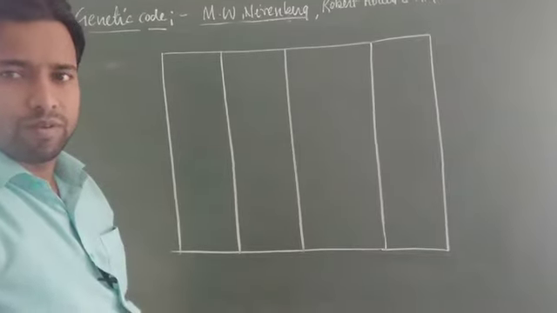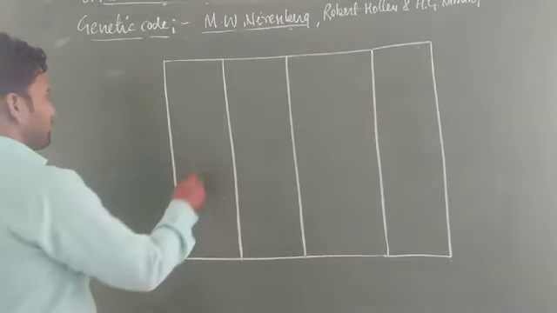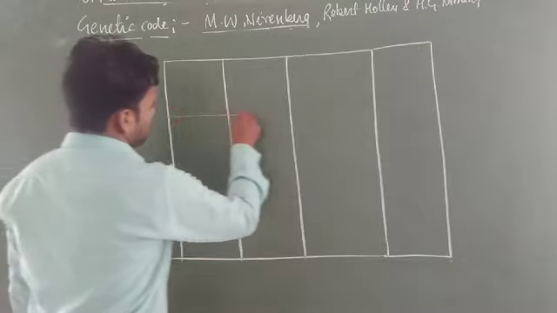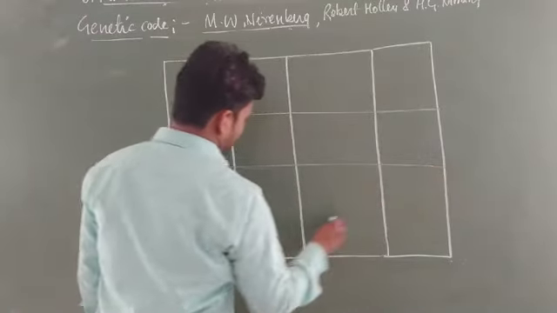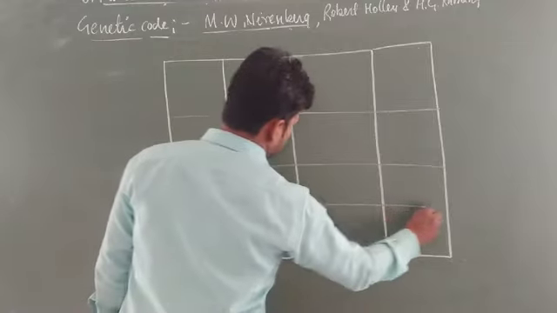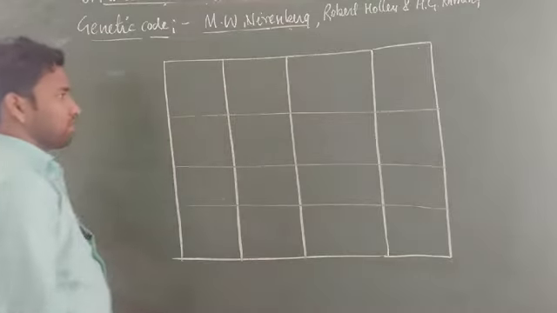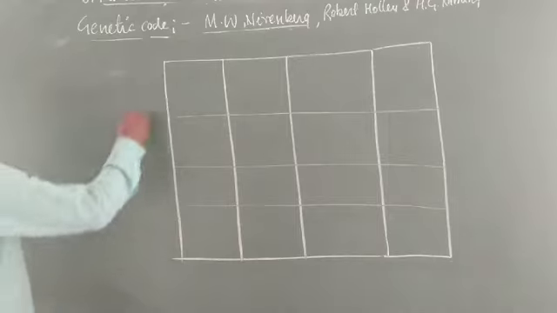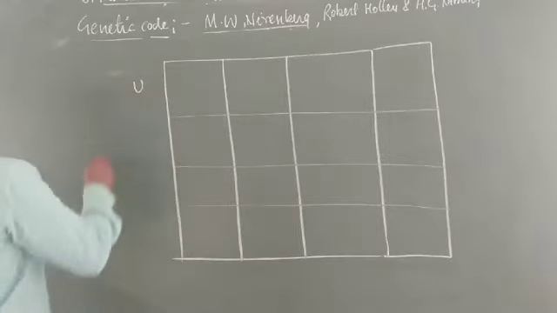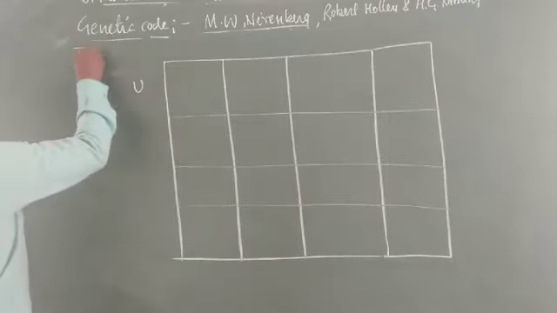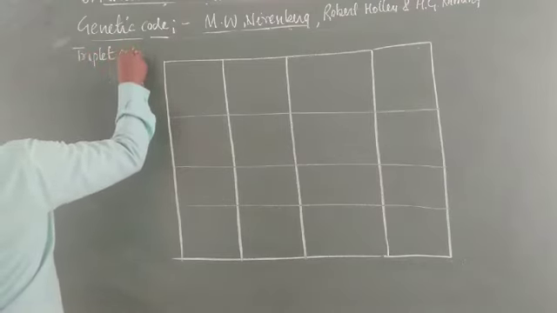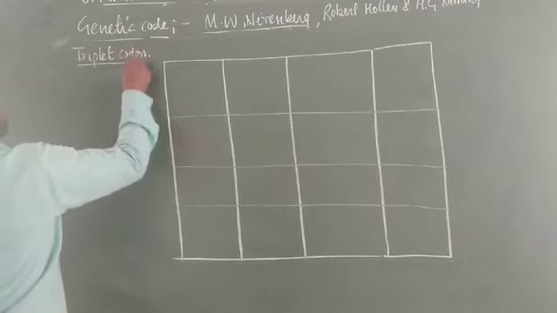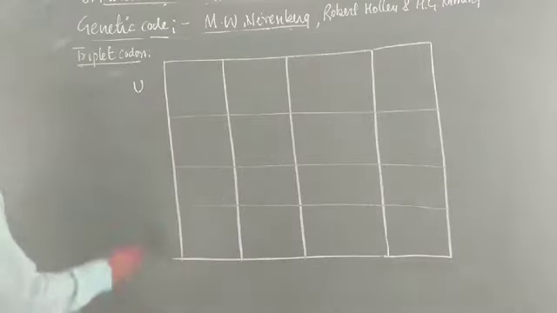Now, this is a diagram, the genetic code dictionary. I am going to prepare a table with 4 vertical columns and 4 horizontal columns. This is the total. The triplet codon concept we follow is by George Gamow, and this dictionary is needed to prepare the triplet codons according to the concept of triplet codon.